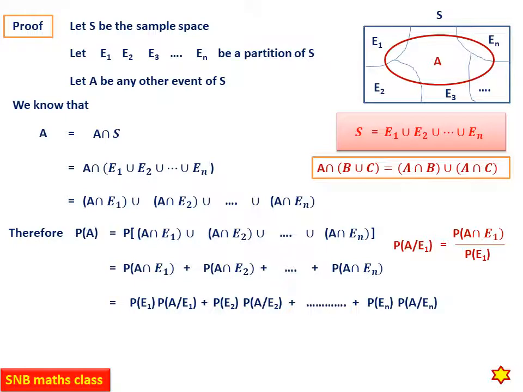So this is the total probability theorem. Therefore, let me conclude. Probability A will be equal to probability E1 into probability A given E1 plus probability E2 into probability A given E2, etc. probability En into probability A given En. So this is the proof.